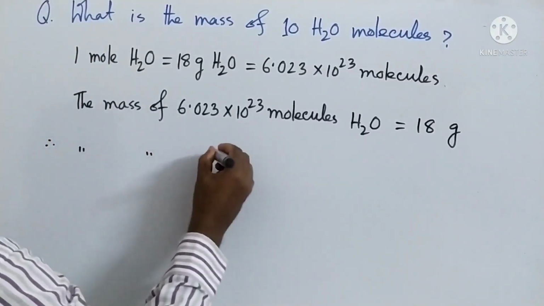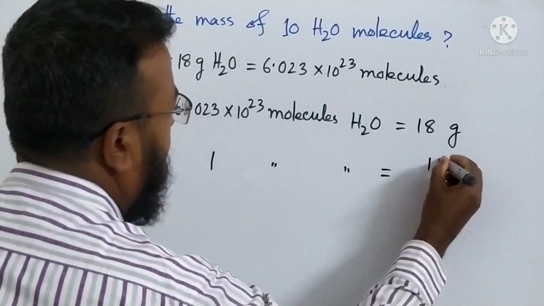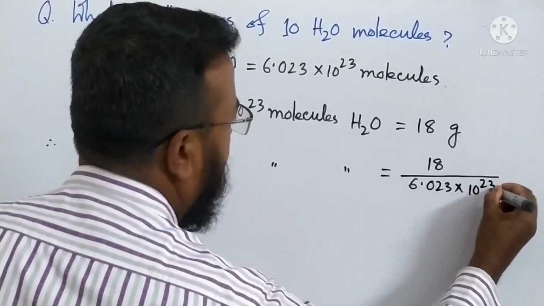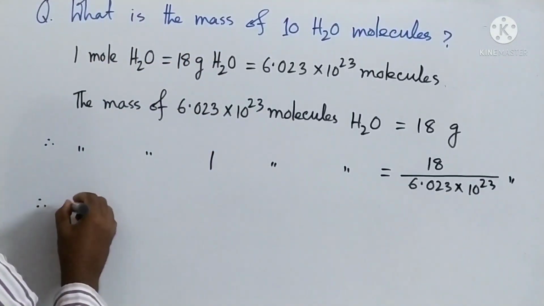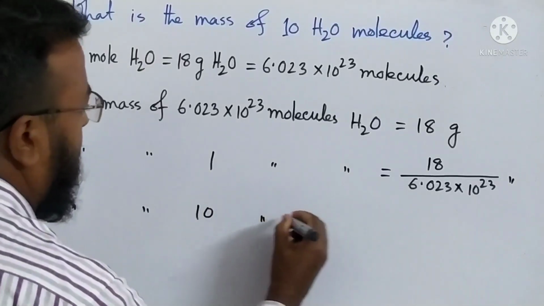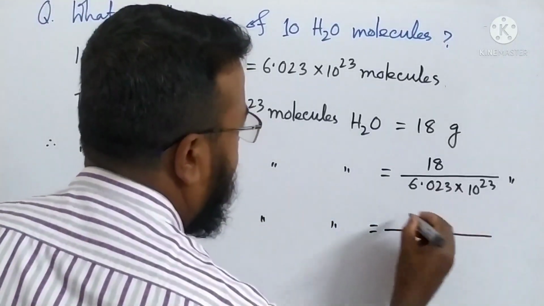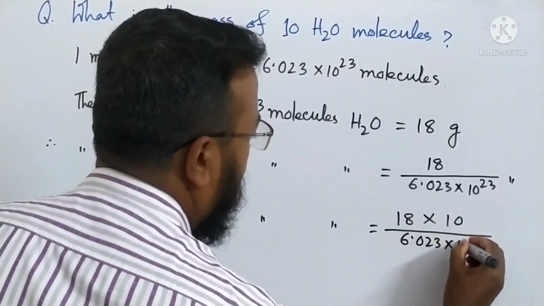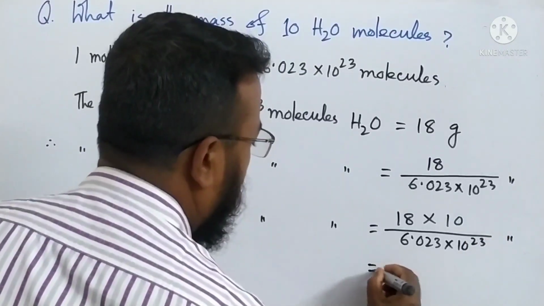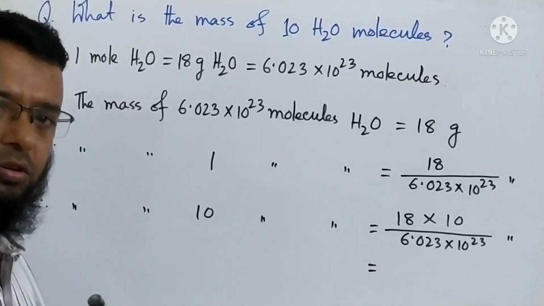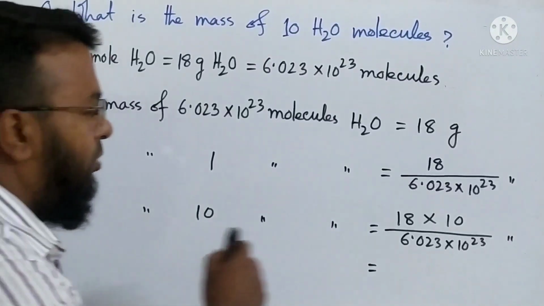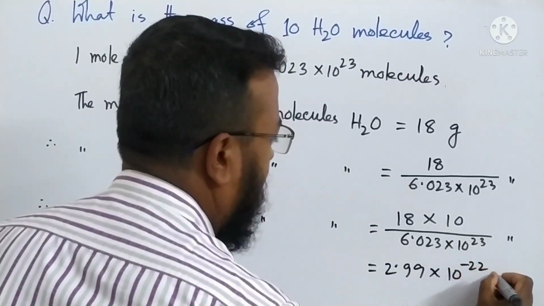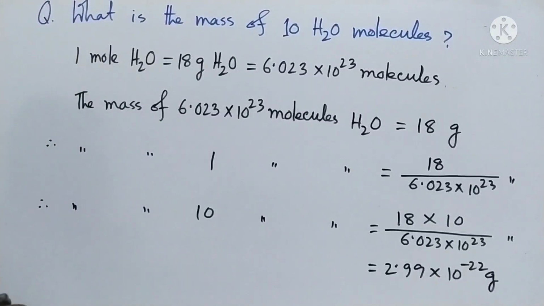Therefore the mass of 1 molecule of water equals 18 divided by 6.023 × 10^23 gram. Therefore for 10 molecules of water, that will be 18 × 10 divided by 6.023 × 10^23. So by using the scientific calculator you can find out the value. So that will be 2.99 × 10^-22 gram.